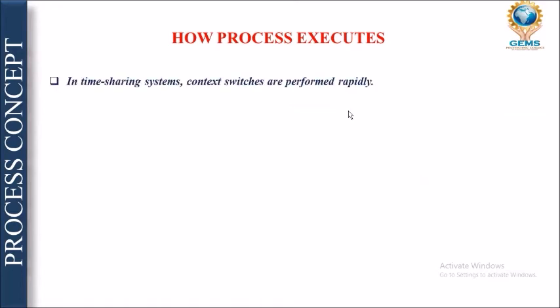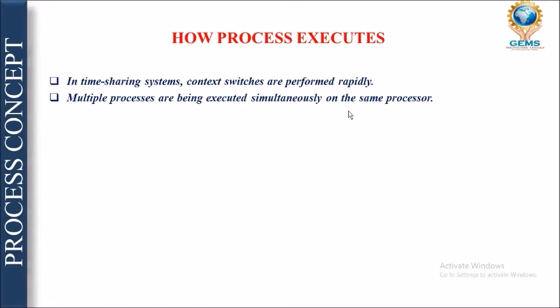Let's take some more things. In a time sharing system, context switching is performed rapidly. What is context switching? Context switching is nothing but the jumping of the CPU from one process to another process. Multiple processes are being executed simultaneously on the same processor. Means multiple processes which are allocated in main memory in the ready queue will be entertained by the CPU in multitasking fashion.